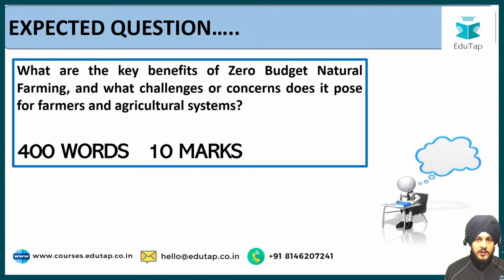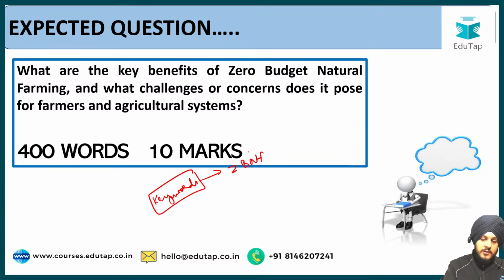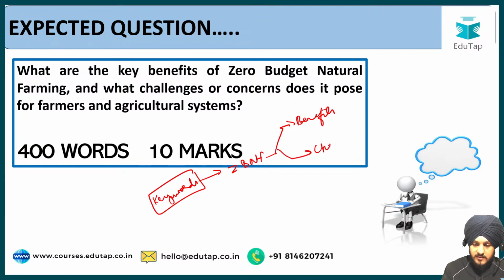Now if we talk about the answer writing practice, then the first step, the usual approach or the standard approach that we follow, is by identifying the keywords. So the keywords that we can easily identify in this question are, firstly, the broadest theme of this question is zero budget natural farming, and with respect to that the major keywords are the benefits of zero budget natural farming and also the challenges or concerns related to it. So this is how we are going to put our headings in the answer.